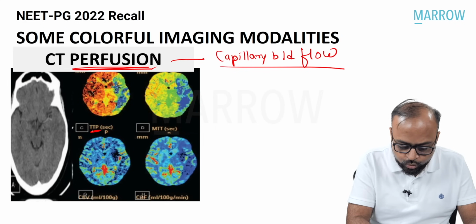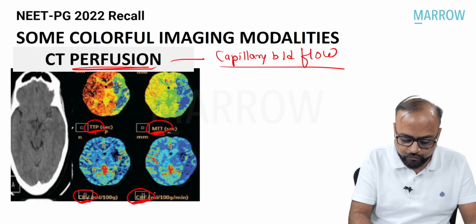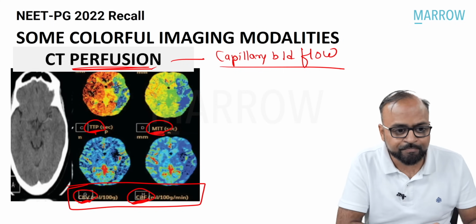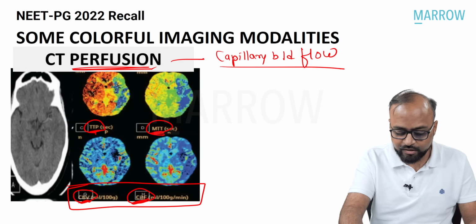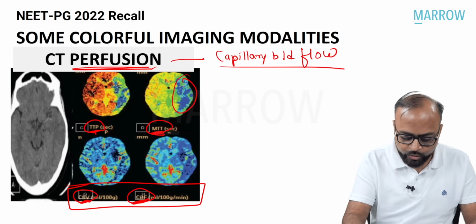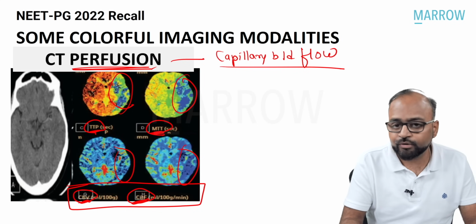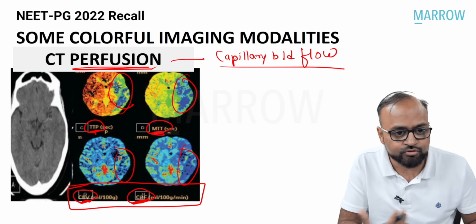So there is a time to peak, there is a mean transit time, there is a cerebral blood volume, and there is a cerebral blood flow. Of these, cerebral blood flow and cerebral blood volume are the most important ones. It is plotted as a color map that you can see here. The blue area usually represents a low perfusion or low blood flow. So that particular area is probably infarcted. That is what we see here.